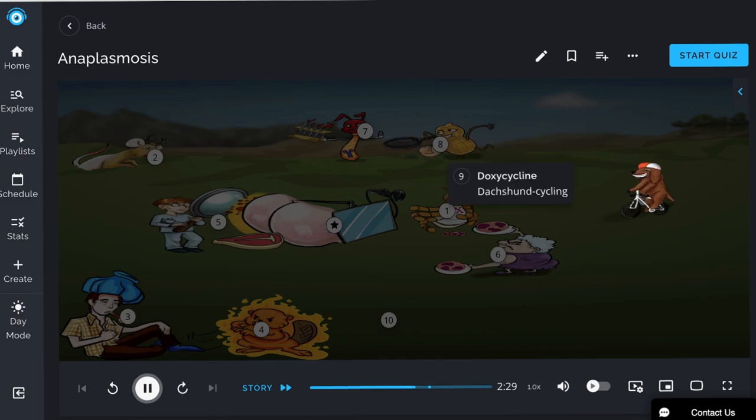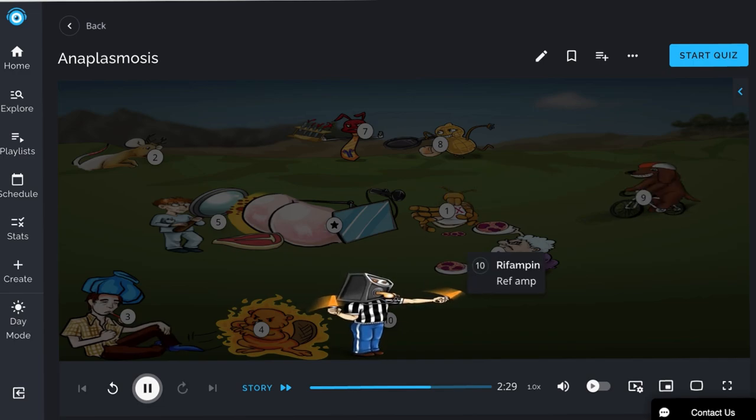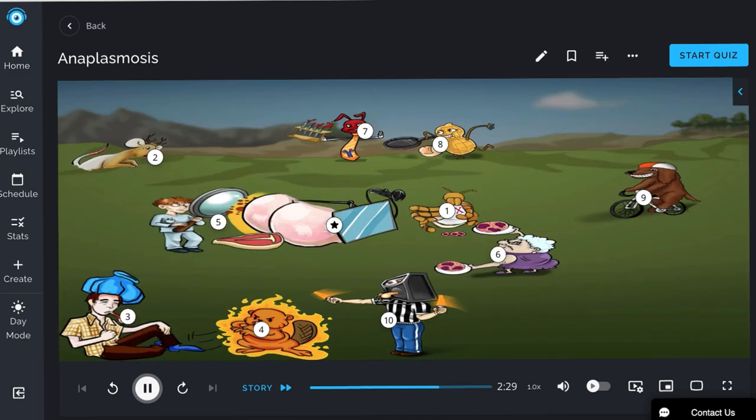Now let's discuss management of this disease. Doxycycline, the Dachshund cycling, is the mainstay of treatment, as doxycycline will accumulate within cells, eliminating this intracellular organism. Rifampin, the Ref-amp, is another option and is preferred in young children or pregnant women. So to recap, anaplasmosis is a disease caused by a rickettsial organism known as Anaplasma phagocytophilum.